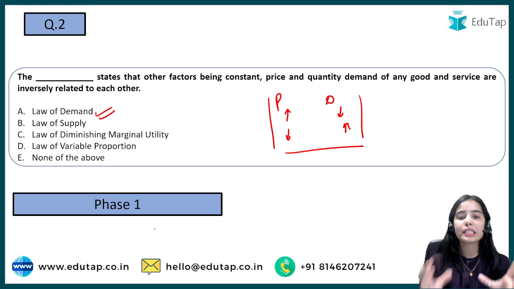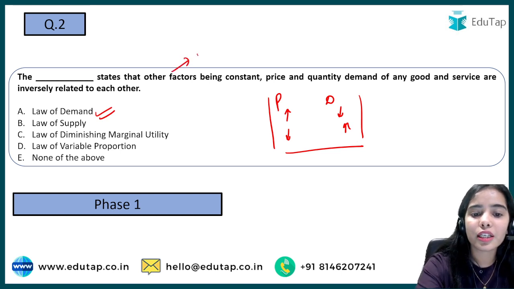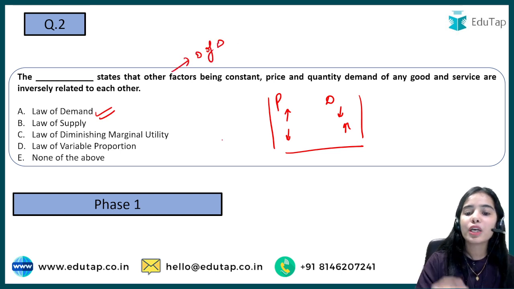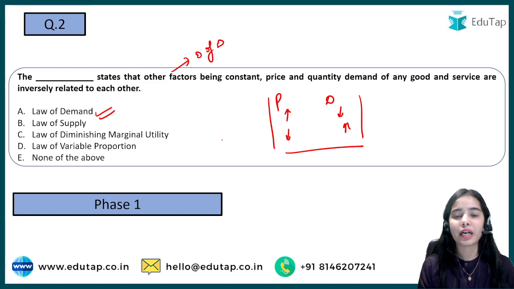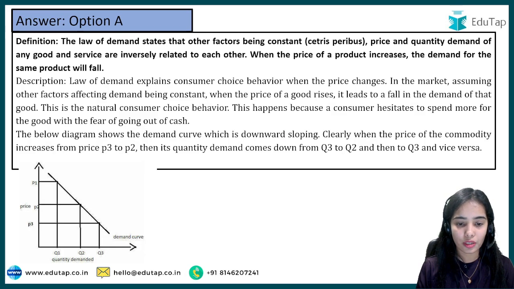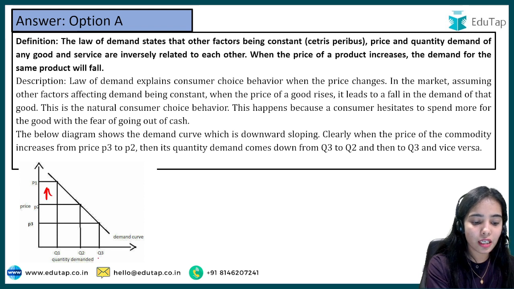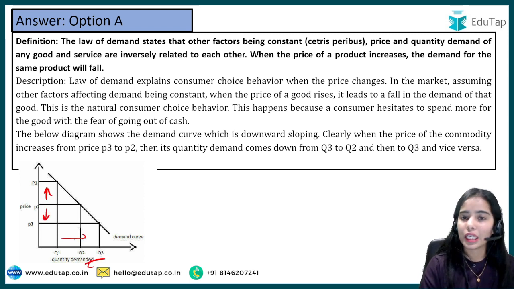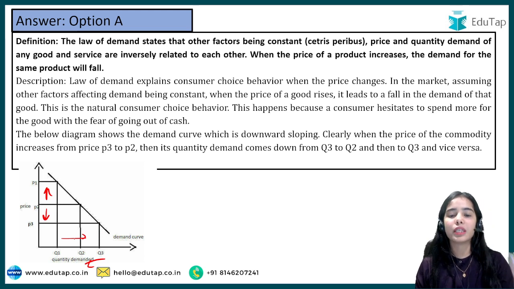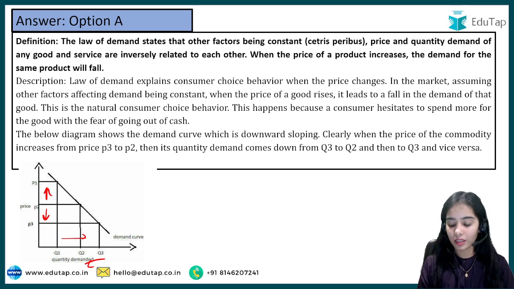So the law of demand states that, other determinants of demand being constant, price and quantity demanded are inversely related to each other. Okay, so when the price is increasing, the demand is decreasing, and when the price is decreasing, the demand is increasing. So that is the inverse relationship between price and quantity demanded.